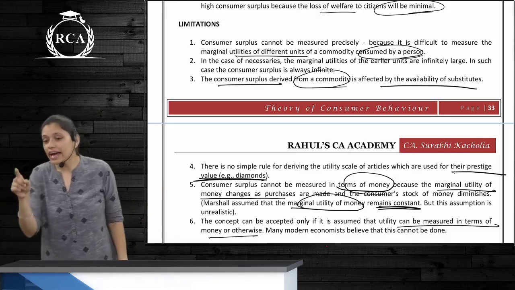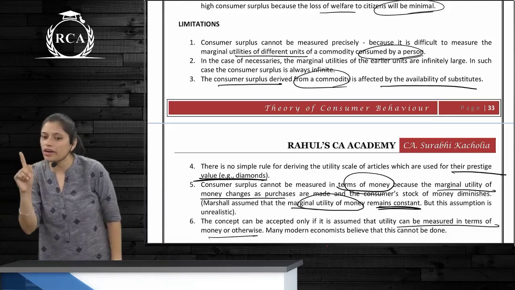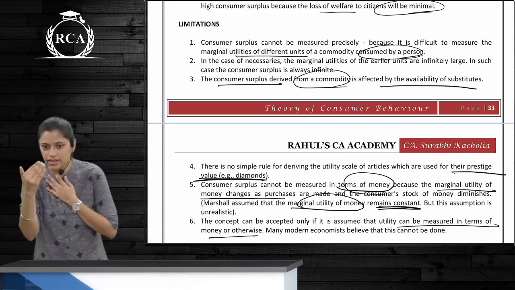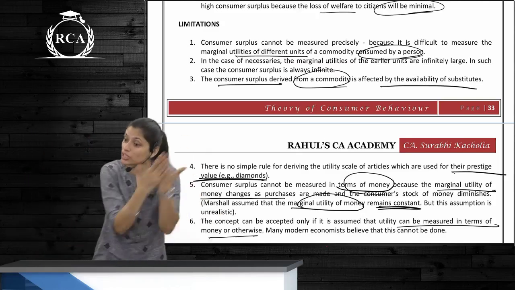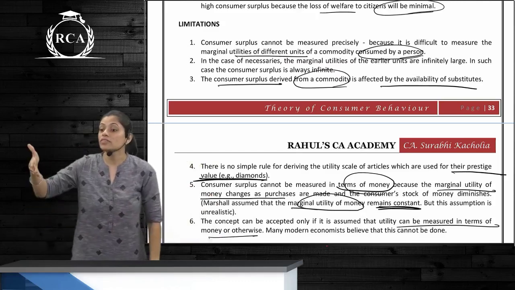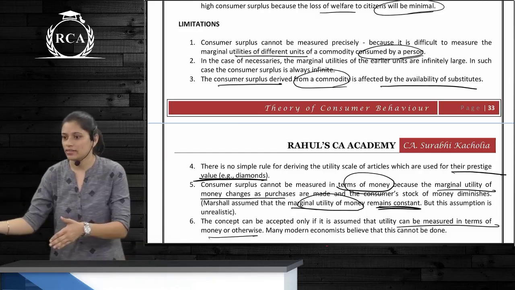It is infinite. Why is it infinite in case of necessaries? Guys, understand, if an essential product, for example, clothing, the first clothing you wear on the day, suppose today, is the most important thing. It is giving you the maximum possible utility. Are you understanding? That is why the MU of necessaries is infinite, because you need to have it. Are you understanding then?